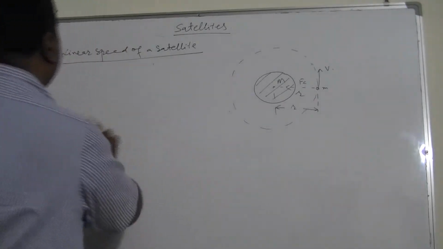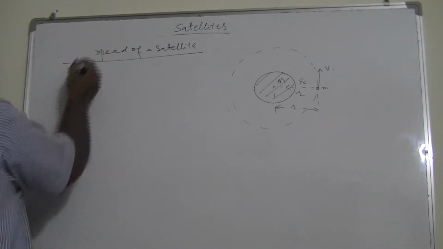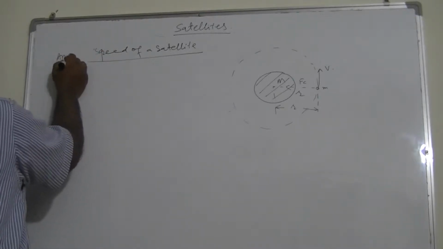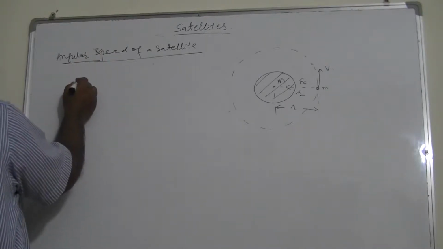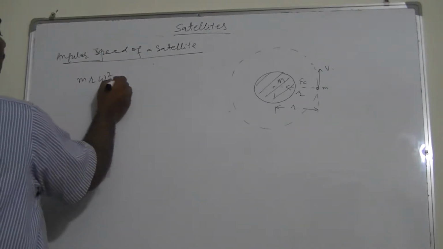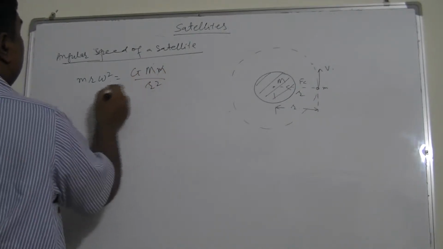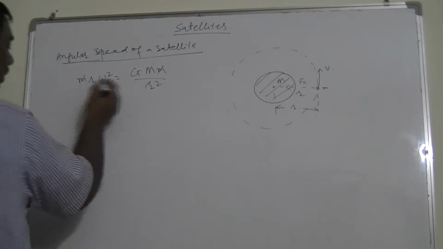How can I find the angular speed of a satellite? For angular speed, I can write mr omega square is equal to GMm upon r square. m is cancelled with m. So the mass of the satellite is usually cancelled; many things are independent of the mass.